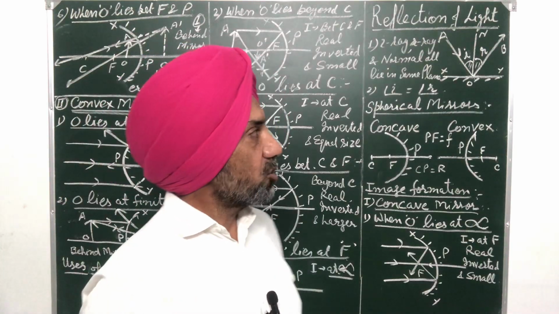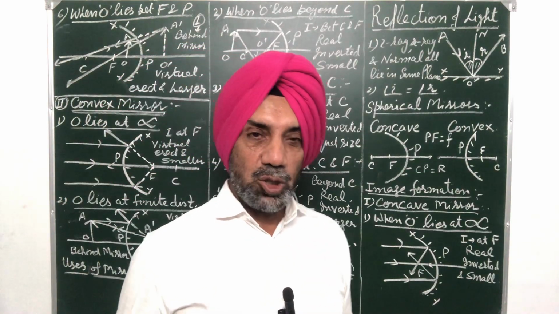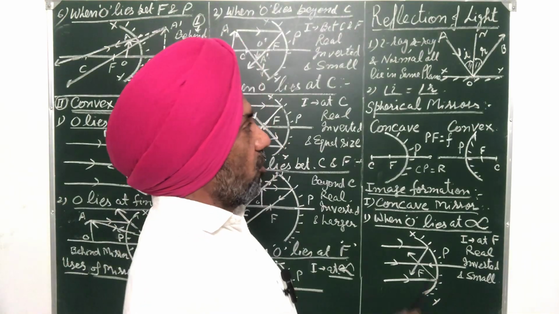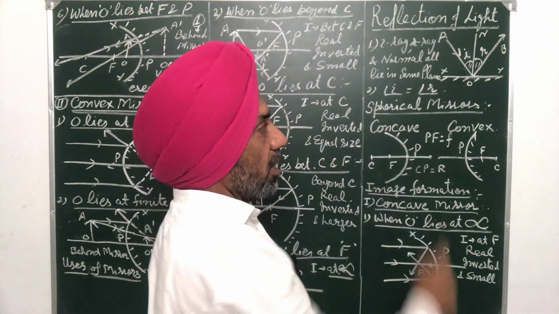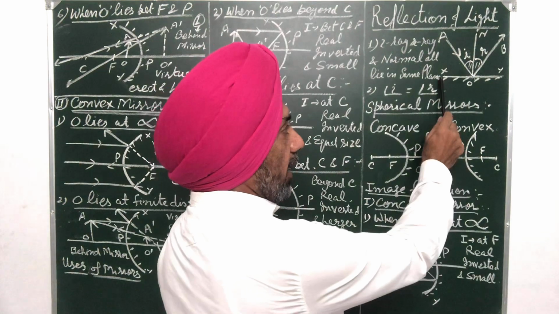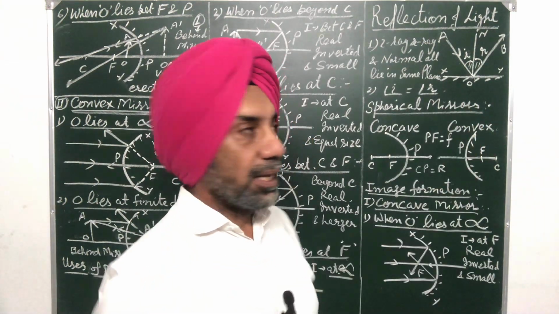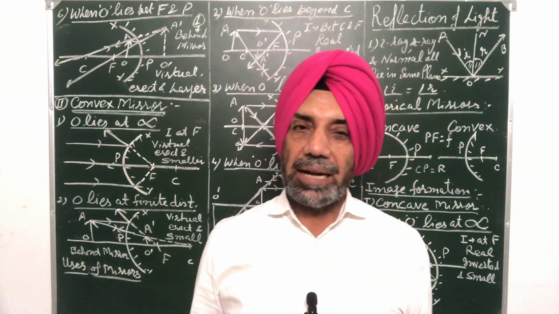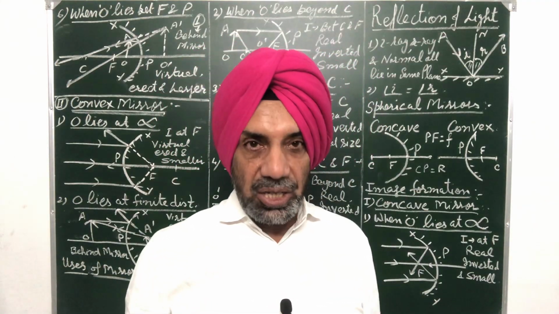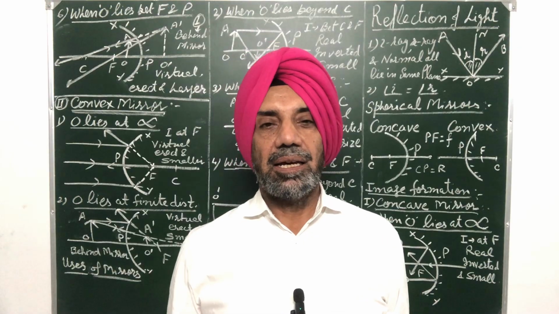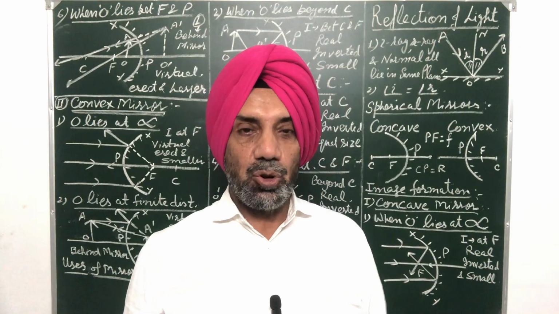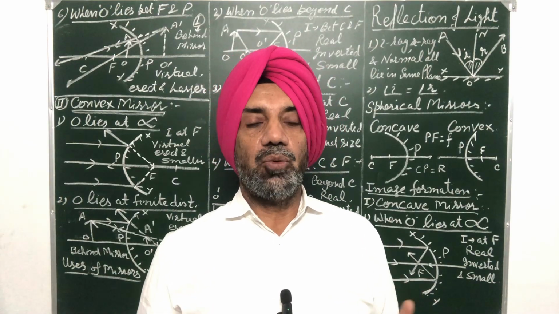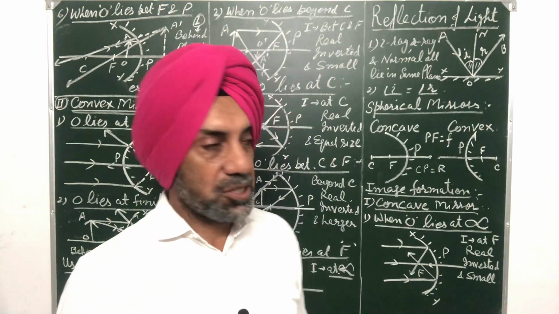So first of all, what do you mean by reflection? Now, when a ray of light AO is allowed to fall on a reflecting surface XY, it gets reflected along OB. Now, what does it mean by reflecting surface? Any polished surface is known as a reflecting surface. It reflects most of the light when it is allowed to fall upon that surface.